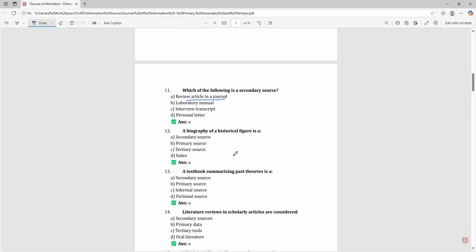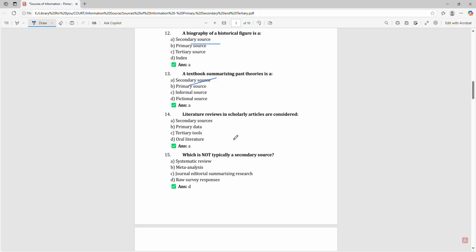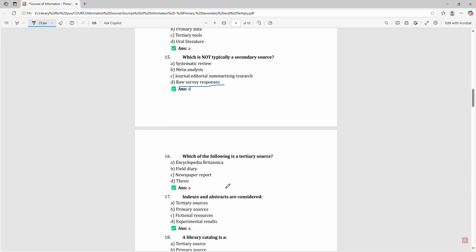A biography of a historical figure is a secondary source. A textbook summarizing past theory is a secondary source. A literature review in a scholarly article is considered a secondary source. Which is not typically a secondary source? That is raw survey responses.